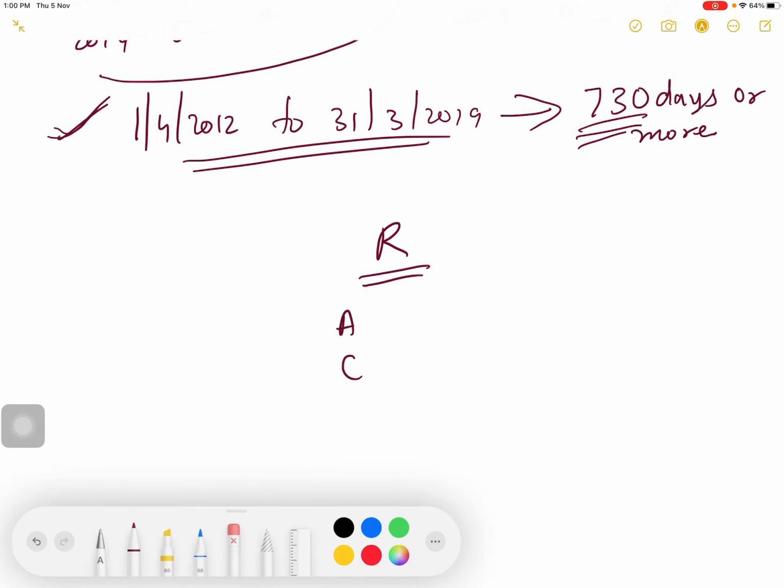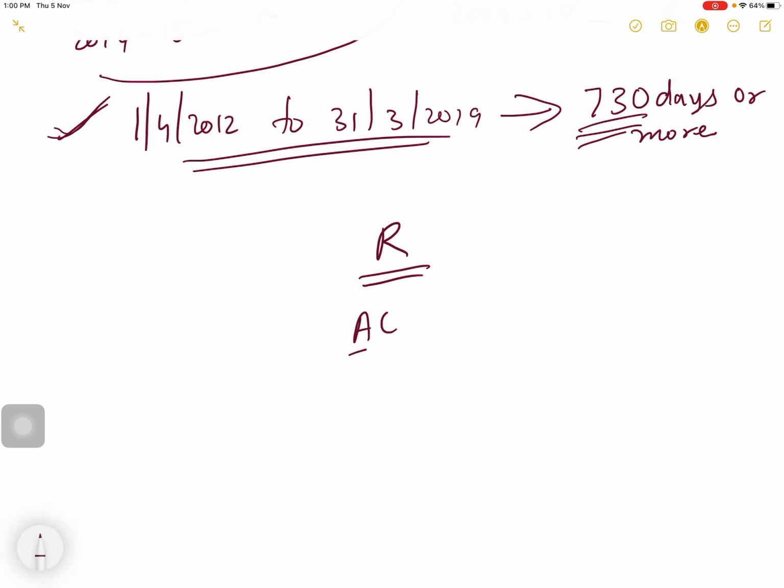Okay. Once you know the person is resident, you have to check the additional conditions. Again, there are two additional conditions, A and B. The first additional condition is out of 10 years, he has to be resident for at least 2 years. If he satisfies the first additional condition, then you check the second additional condition.